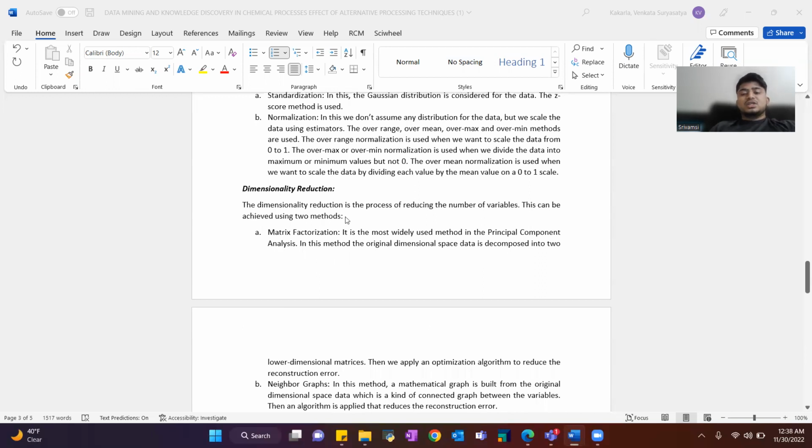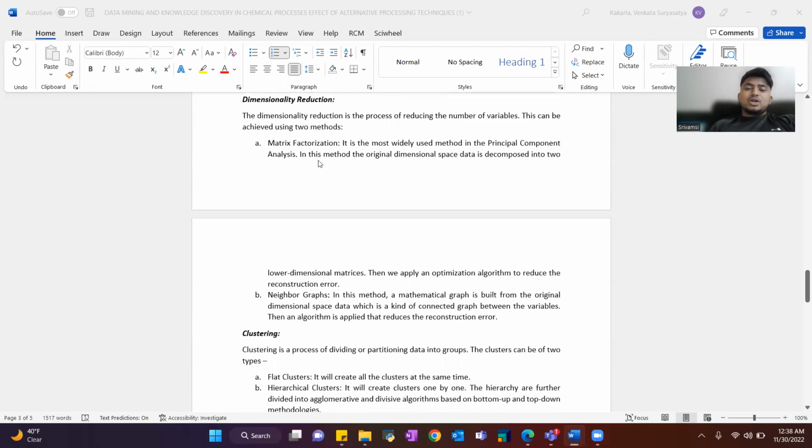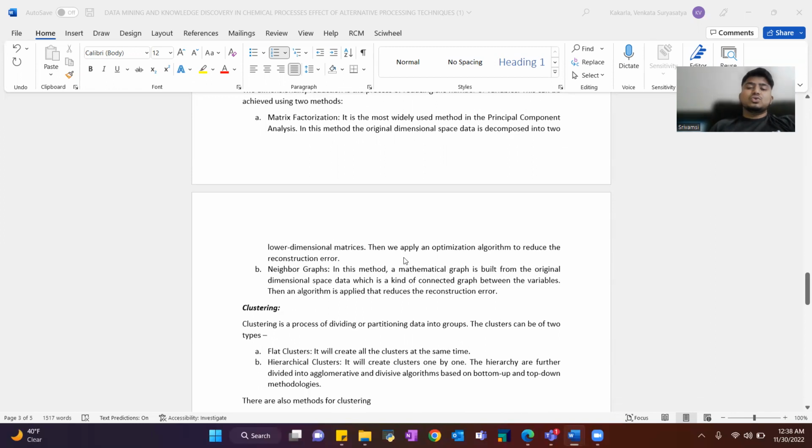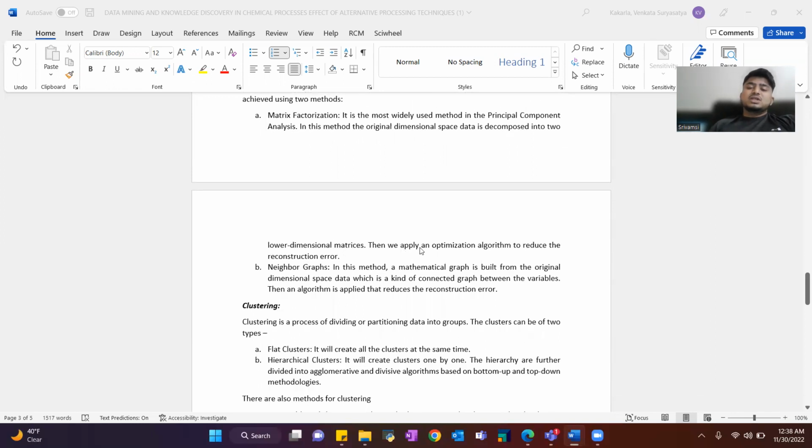Dimensionality reduction. Dimensionality reduction is the process of reducing the number of variables. This can be achieved using two methods. Matrix factorization is the most widely used method in principal component analysis. In this method, the original dimensional space data is decomposed into two lower dimensional matrices. Then we apply an optimization algorithm to reduce the reconstruction error.